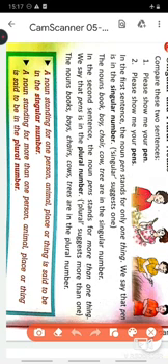The words which stand for one noun are known as singular in number, and the words which stand for more than one noun are known to be plural in number. Come to this box and underline as I'll do. A noun standing for one person, animal, place or thing. This person, animal, place or thing refers to noun.